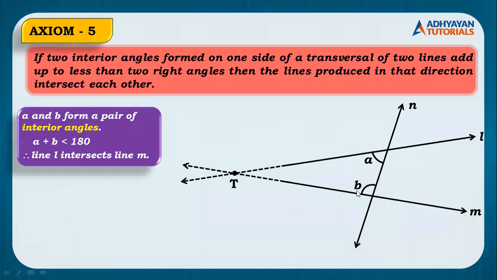One side of the transversal of two lines add up to less than two right angles. मतलब अगर ये दोनों interior angles का addition less than two right angle बोला है. अच्छा, two right angle का मतलब क्या होता है? 2 into 90. So what is 2 into 90? 180. That means अगर दोनों का addition less than 180 है, then the lines produced, अगर ये दोनों lines खींचेंगे लंबा in that direction, intersect each other. I hope everybody has understood this.